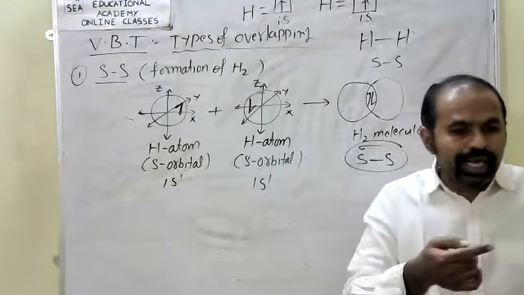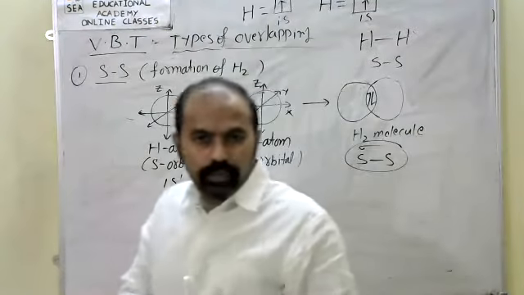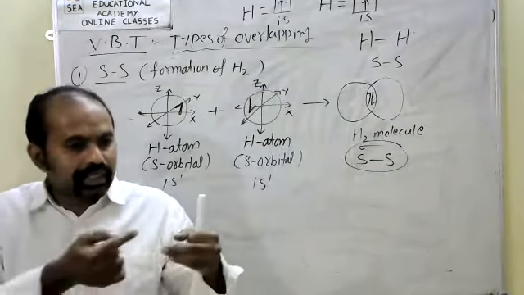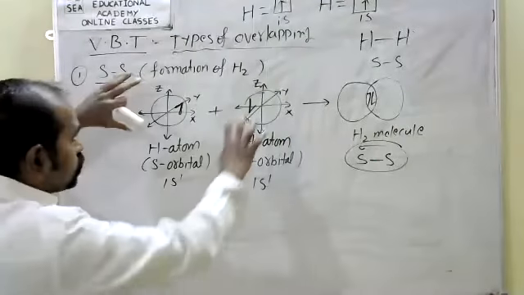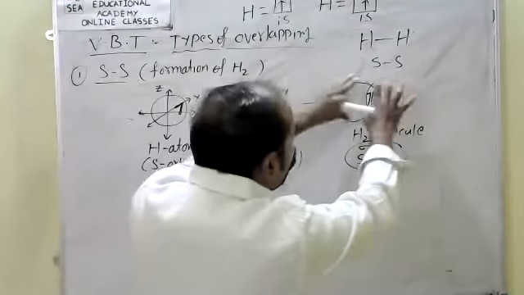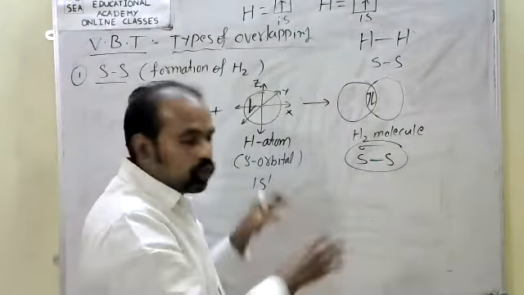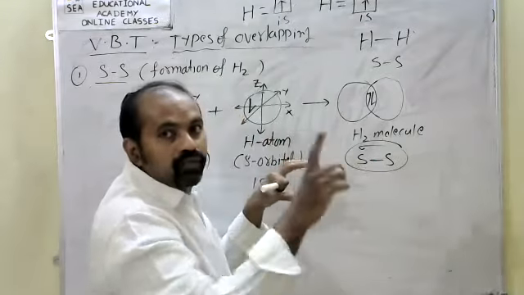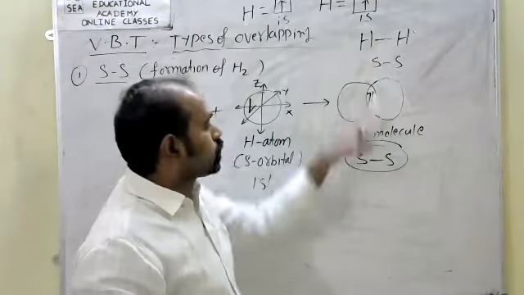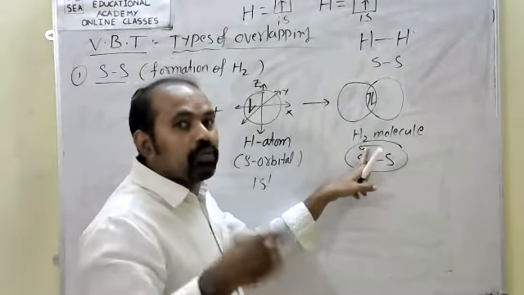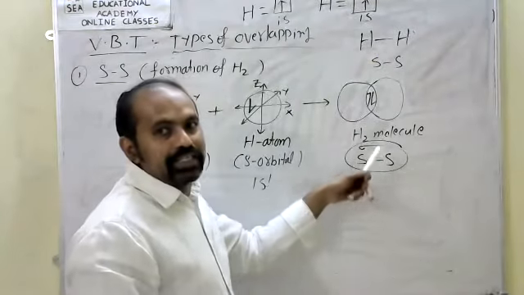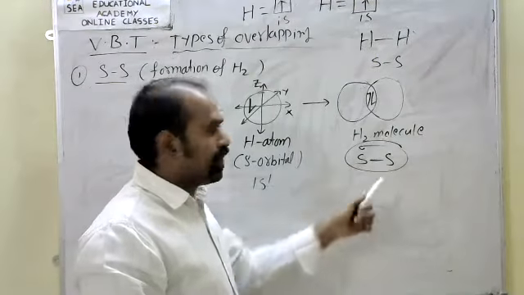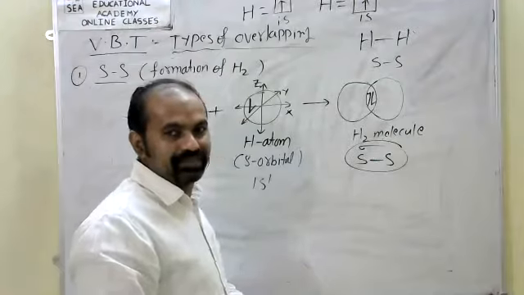Now, linear overlapping of atomic orbitals results in the formation of a sigma bond. Both are linearly overlapping. So due to linear overlapping, the covalent bond formed is called a sigma bond. How is that sigma bond formed here? Due to s-s overlapping. This is called sigma s-s. That's why I have given the sigma s-s representation.